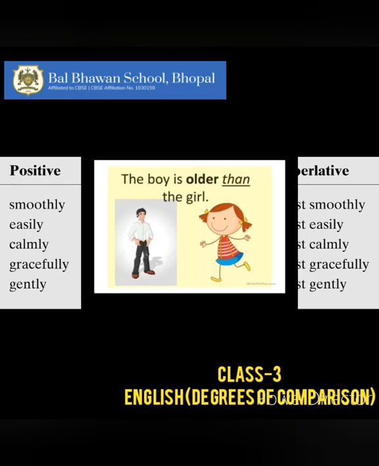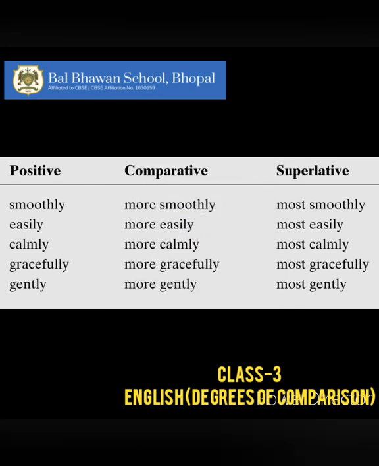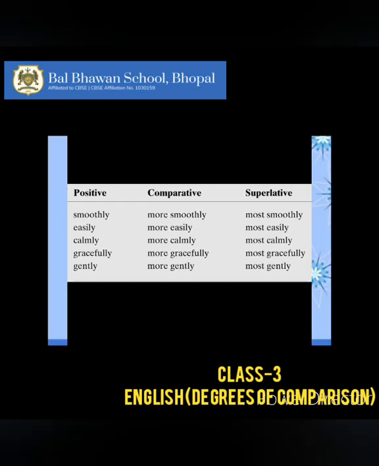Now children, another important thing in terms of comparative degree is that for bigger words we use more before adjectives. Like, if you notice over here, smoothly will become more smoothly. Easily will become more easily. Calmly will become more calmly. Gracefully will become more gracefully. Gently will become more gently.